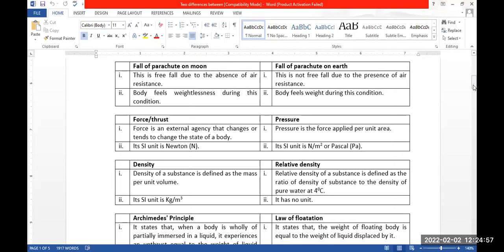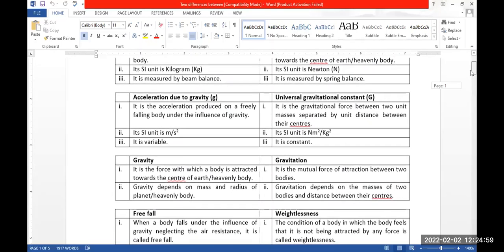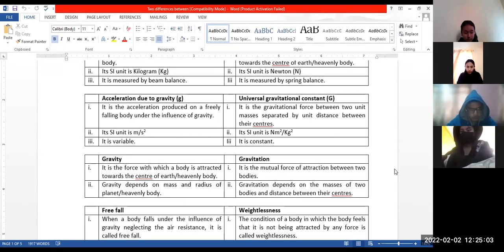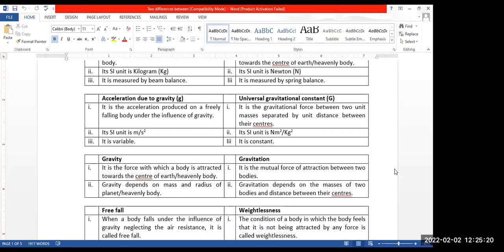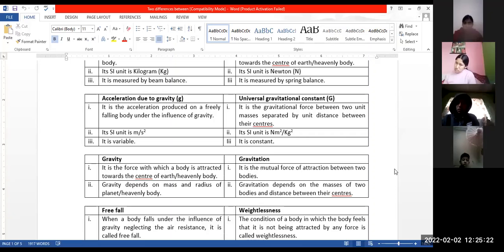I'll ask you. Nivina, what are the differences between the fall of parachute on moon and on earth? Fall of parachute on moon is free fall due to no air resistance.